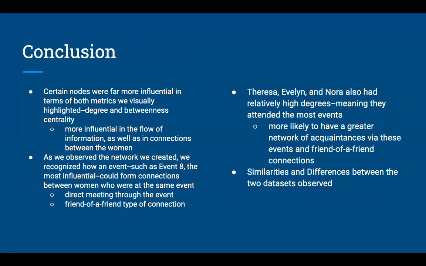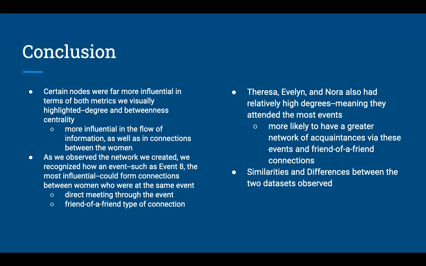In conclusion, we found that certain nodes were far more influential in terms of both metrics we visually highlighted, degree and betweenness centrality. These nodes were thus more influential in the flow of information as well as in connections between the women. As we observed the network we created, we recognized how an event, such as event 8, the most influential, could form connections between women who are at the same event, which would be direct meetings through the event, or even not in attendance, as in a friend of a friend type of connection.